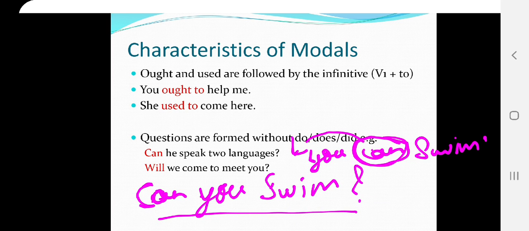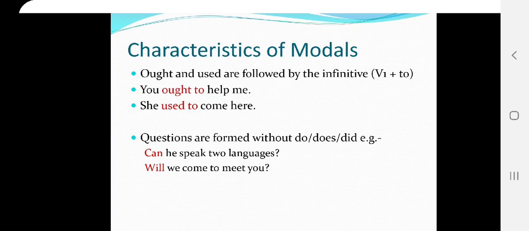Here also we have used, can he speak 2 languages, meaning I am asking about his capability. Can he tell 2 languages, can he speak 2 languages. So you have to give the reply with yes or no. Yes he can, or no he can't.